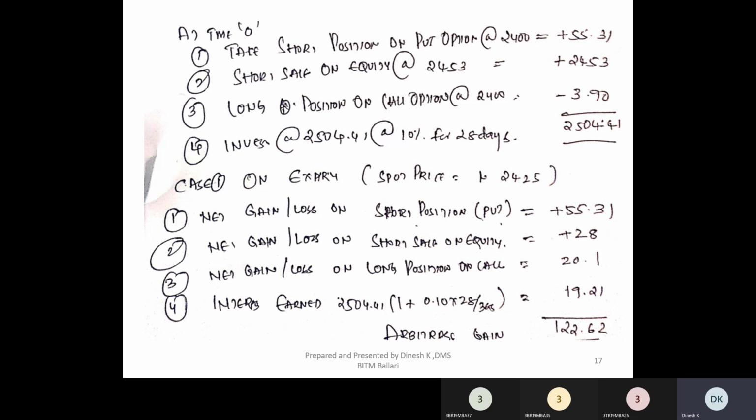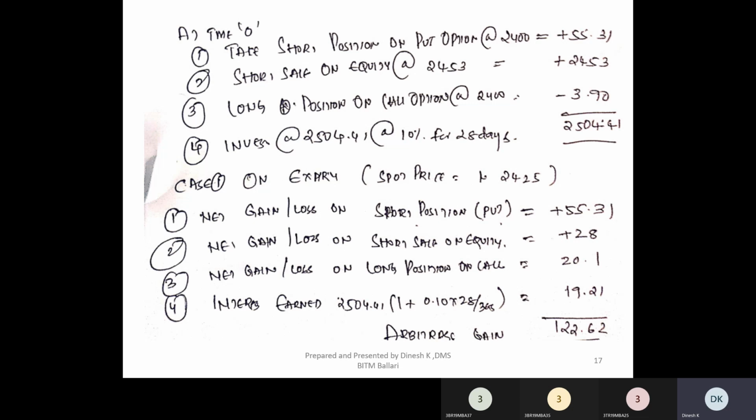The first position is a short position on a put option, where I have an obligation to buy the underlying asset at 2400, for which I have received a premium of 55.31.